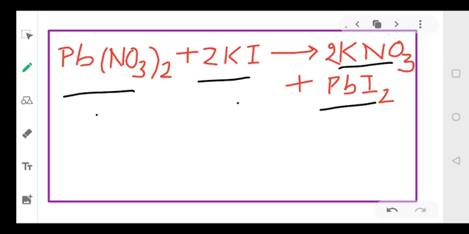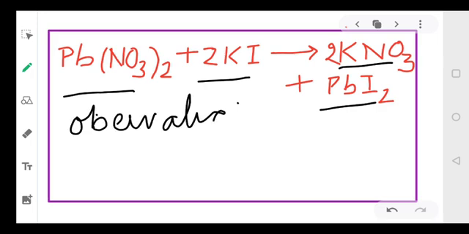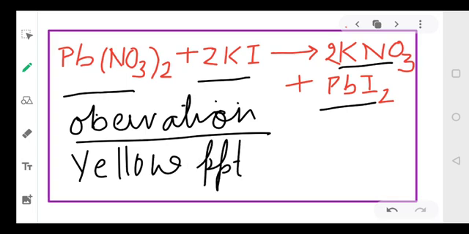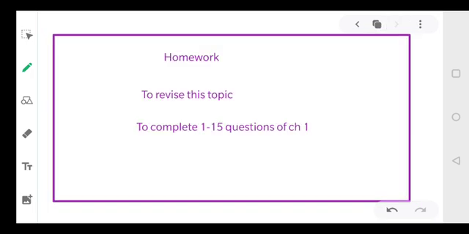The observation is, you will observe a color change also, dear students. You will observe that a yellow precipitate is formed. This yellow precipitate is of lead iodide. What is the formula? PbI2. Okay, everyone?